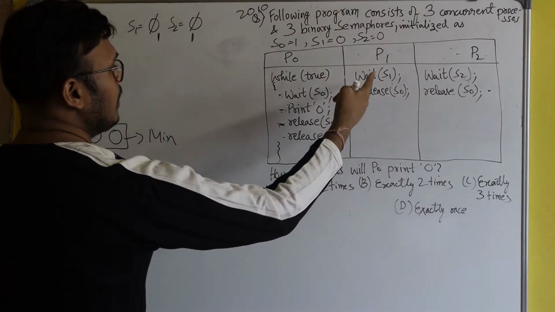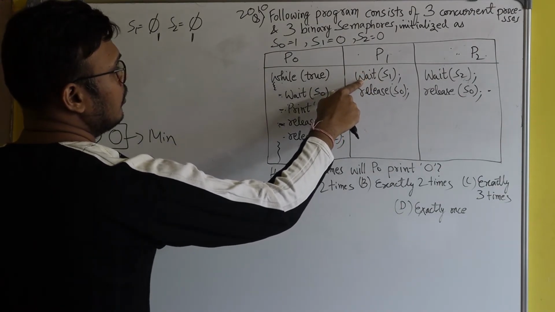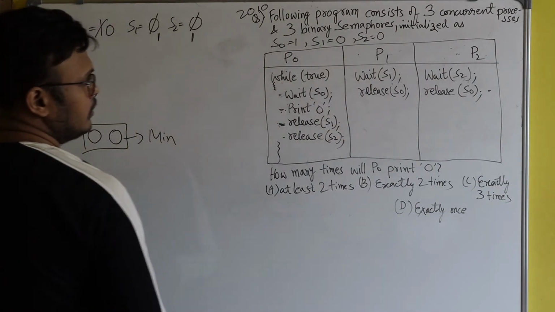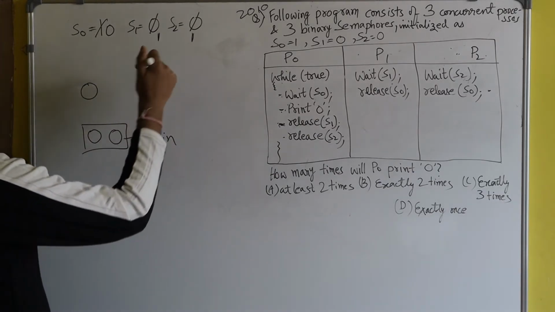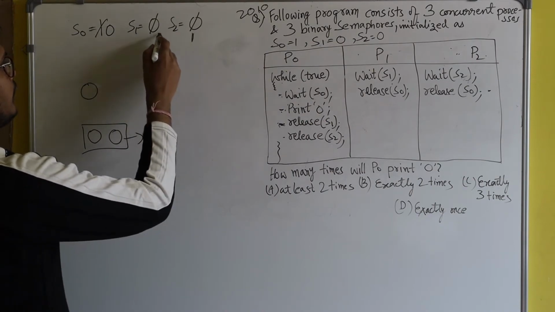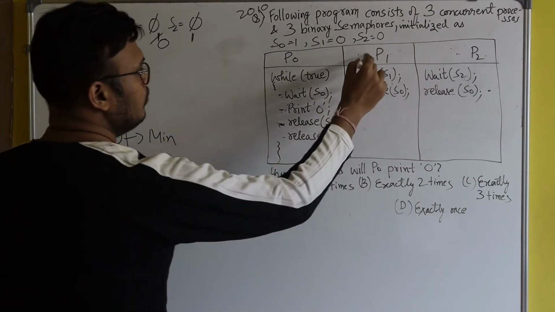Sorry, P1 will apply wait of S1. Okay. So wait of S1 means what? The value of S1 is 1, so it will successfully execute this line. It will become 0, and now P1 came here.